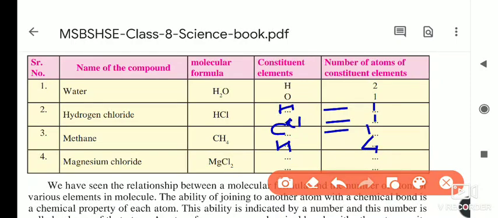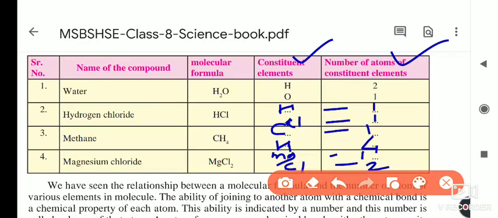Magnesium chloride. Which constituent elements are there? Mg for magnesium and Cl for chlorine. How many magnesiums are there? 1 magnesium is there and 2 chlorine atoms are present in magnesium chloride. So from the molecular formula, we find the constituent elements and the number of atoms present in the compound.